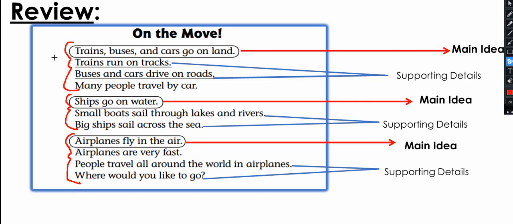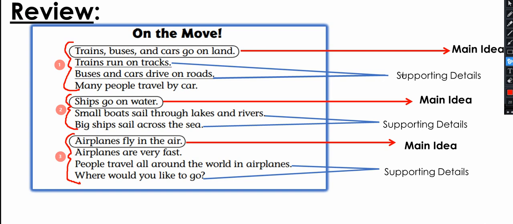These are the paragraphs. 1, 2, 3. So now, if we need to take the main idea of the first paragraph, this is the first paragraph. The main idea of the first paragraph is that trains, buses, and cars go on land. This is the main idea. The first sentence gives us the main idea.